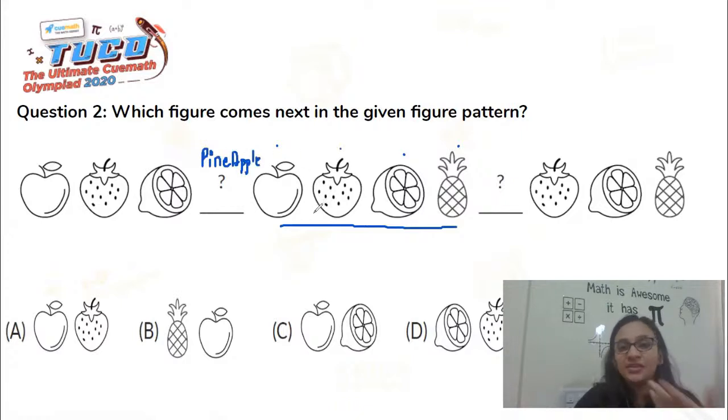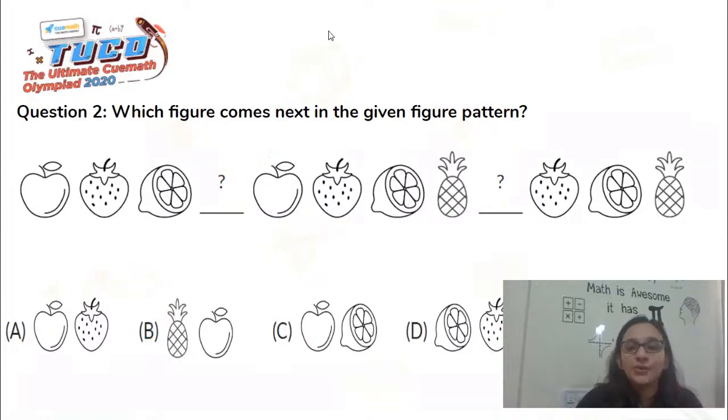Then again the same thing repeats itself. We start with apple again, strawberry, orange, pineapple. And then it needs to start again, over again. So what comes here is apple. So the two missing fruits that we have in our series are pineapple and apple. In the same sequence, you need to choose your option. So the correct answer to this question would be option B, which says pineapple and then an apple.